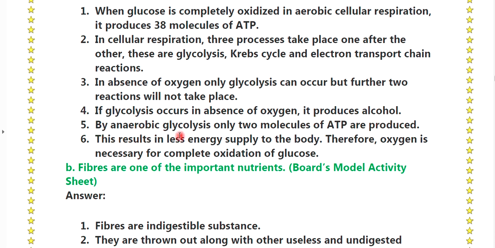In anaerobic glycolysis, only 2 molecules of ATP are produced. This results in less energy supply to the body. Therefore, oxygen is necessary for the complete oxidation of glucose.